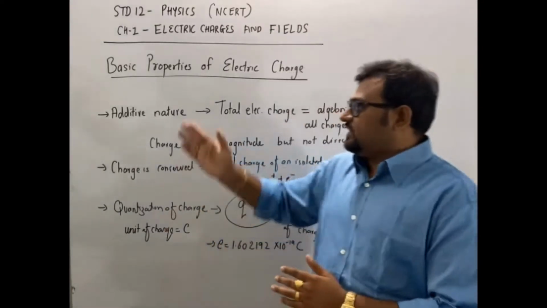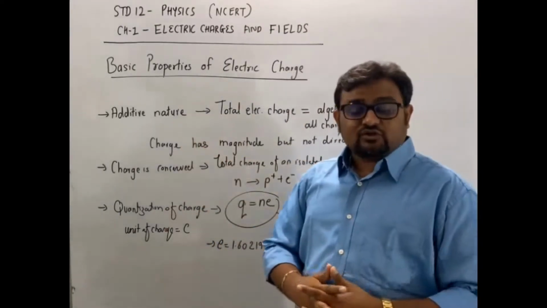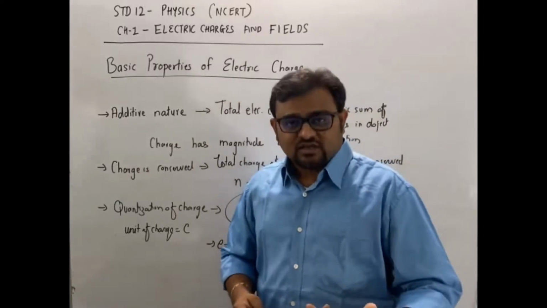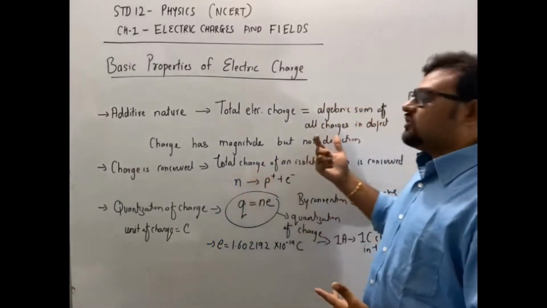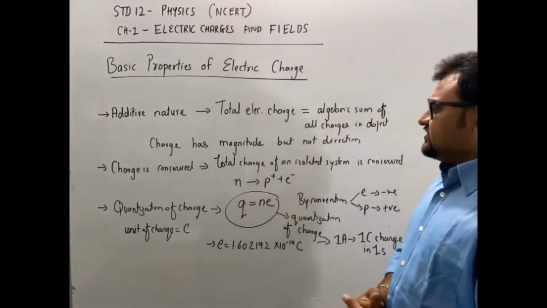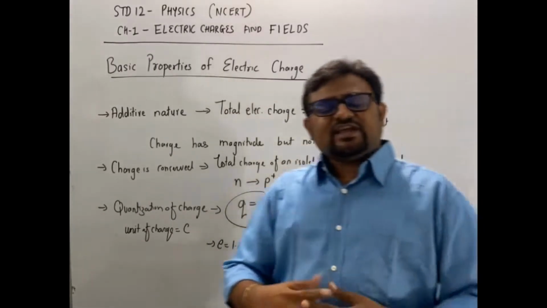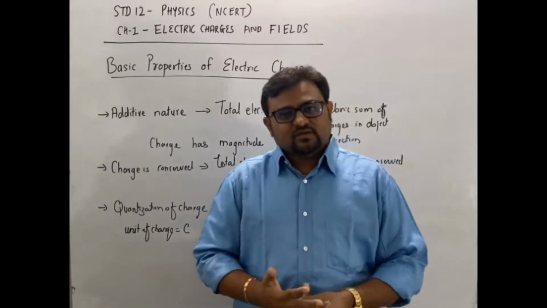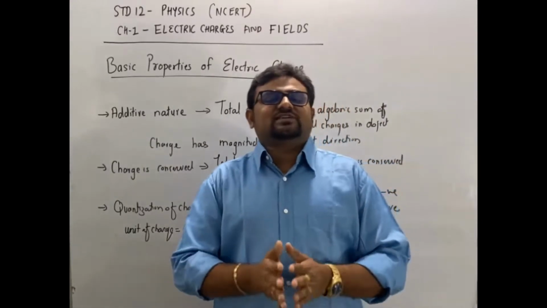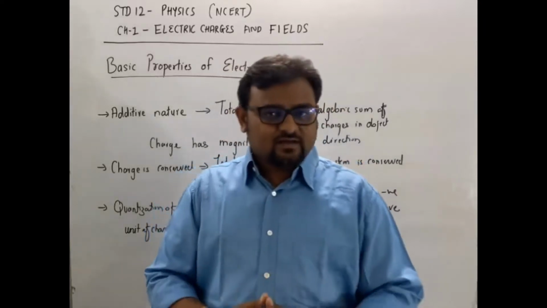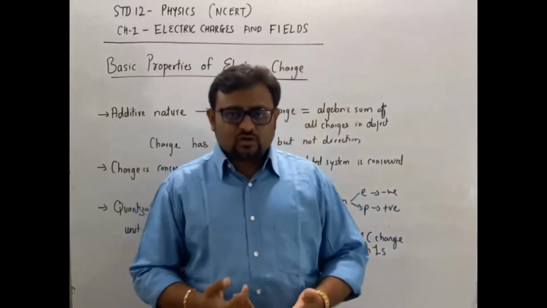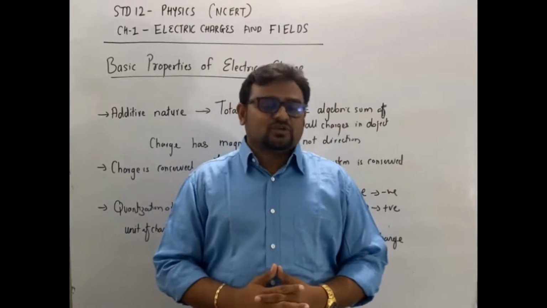Okay, so this was about the additive nature. The total charge is equal to the summation of charge present in each part of the object. Charge has magnitude but not direction. The next is charge is conserved. If I take an isolated system, then the total charge in the system will always remain constant. There may be any reaction going on, but the total charge remains constant.